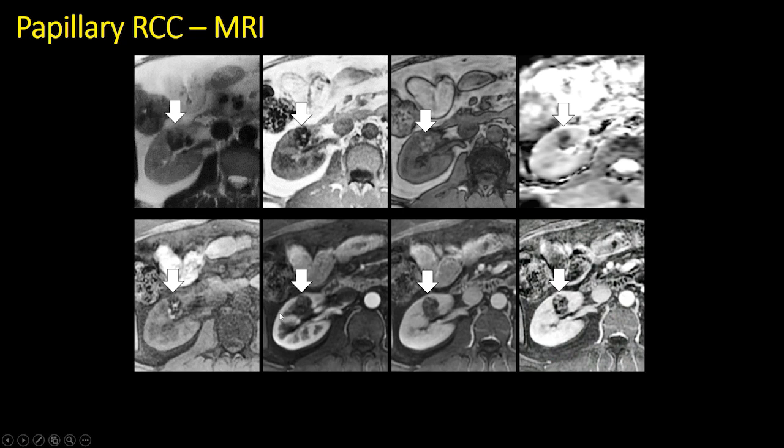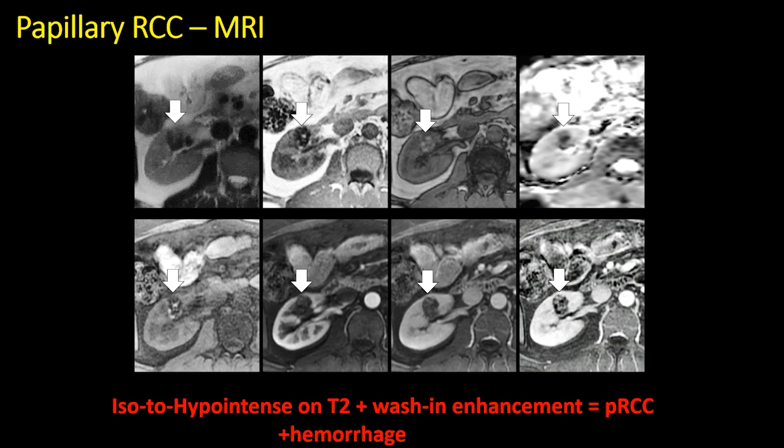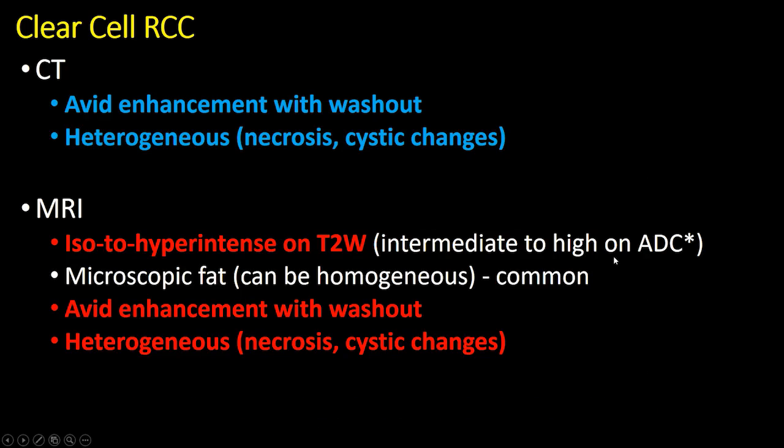The lesion is barely enhancing comparing the pre- and post-contrast images, but it is confidently diagnosed as showing low enhancement on subtraction images. So the iso to hypointensity on T2 and the wash-in enhancement can enable a definitive diagnosis of papillary renal cell carcinoma in this patient.